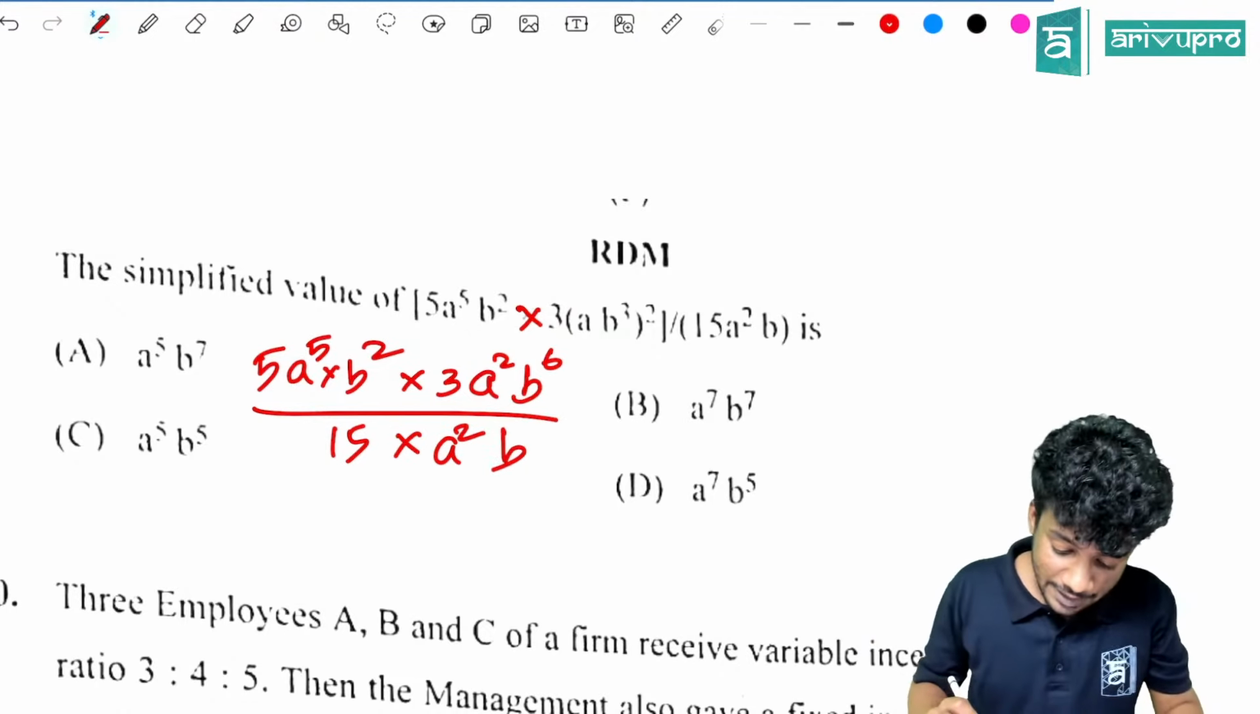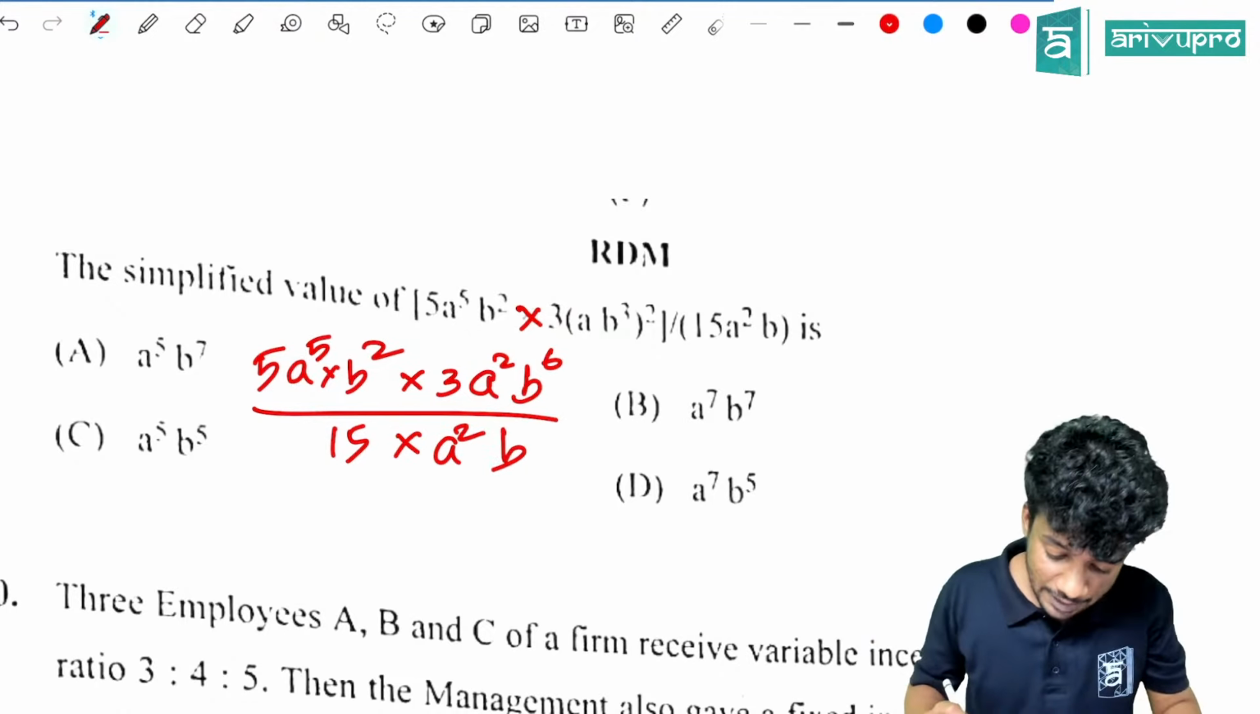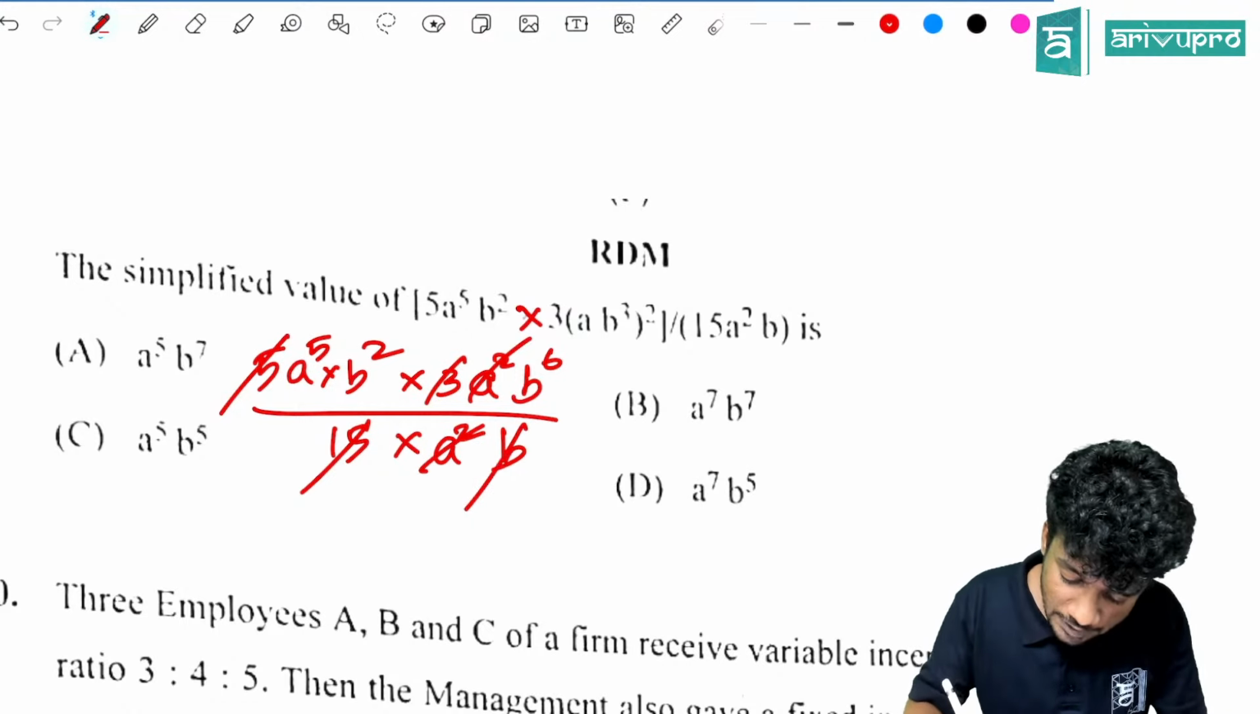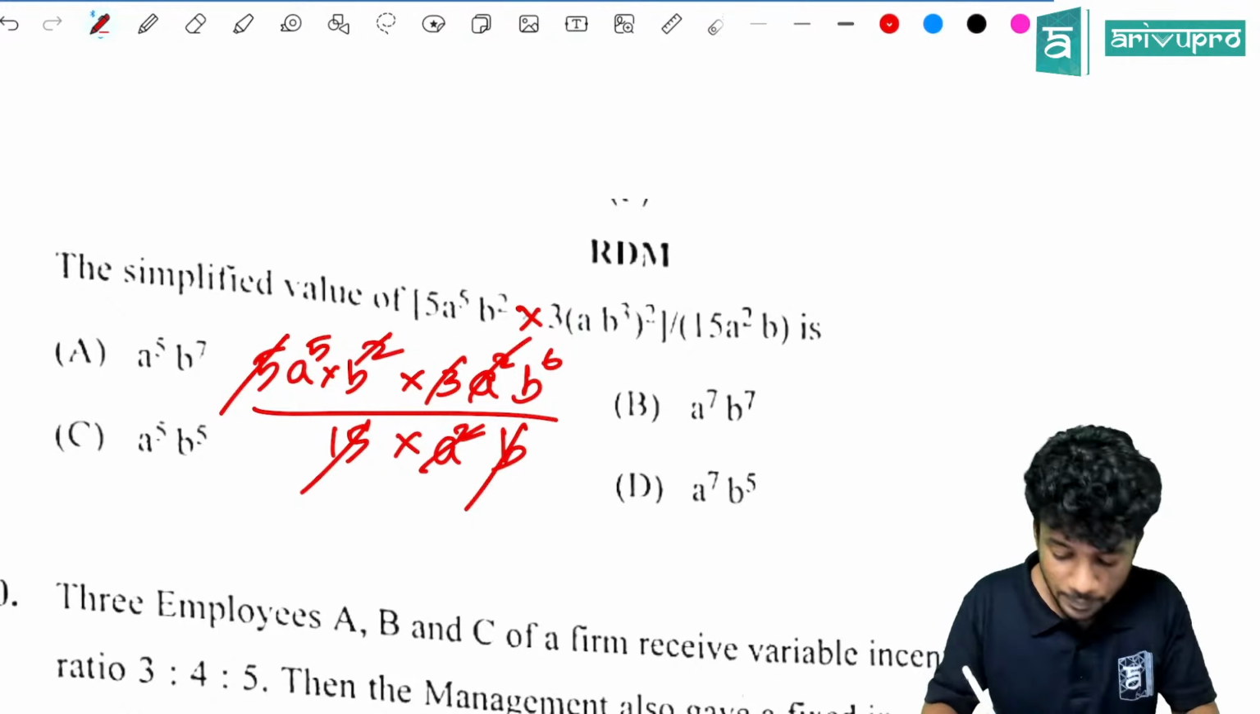What all things will get cancelled off? A square will get cancelled off. 5 into 3 is how much? 15. So 5, 3 and this 15 will get cancelled off. What else is remaining? Yes, b square, b is remaining. We will make it b.